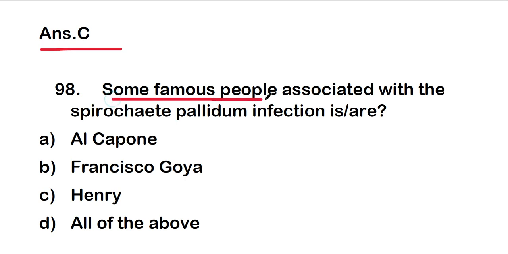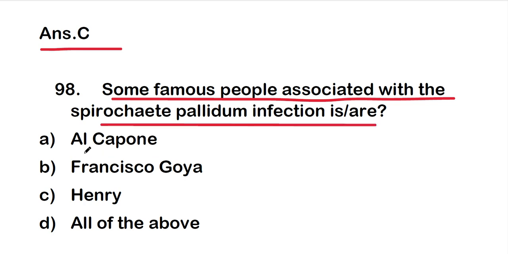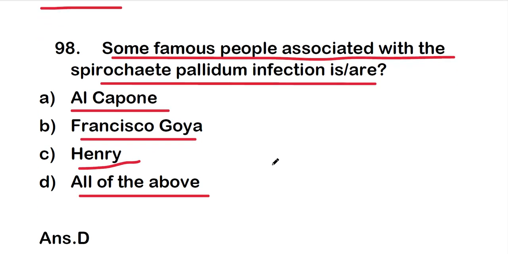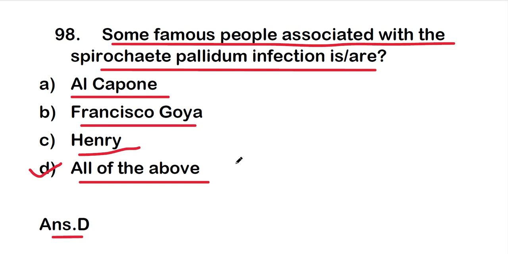Okay, so move on to the next question, that is question number 98. Some famous people associated with the spirochete pallidum infection is or are option A, Al Capone, or Francisco Goya, or Henry, or all of the above, and the right one is option D, that is all of the above. So some famous people associated with the spirochete pallidum infection are Al Capone, Francisco Goya and Henry.